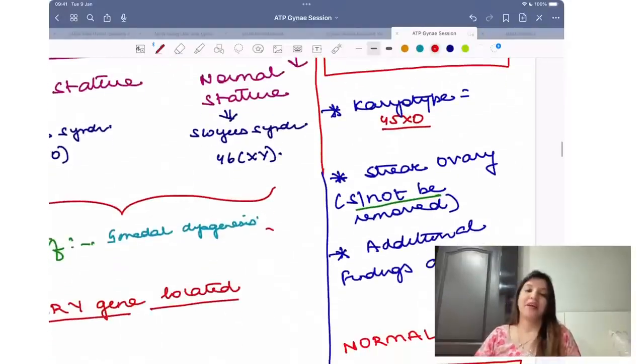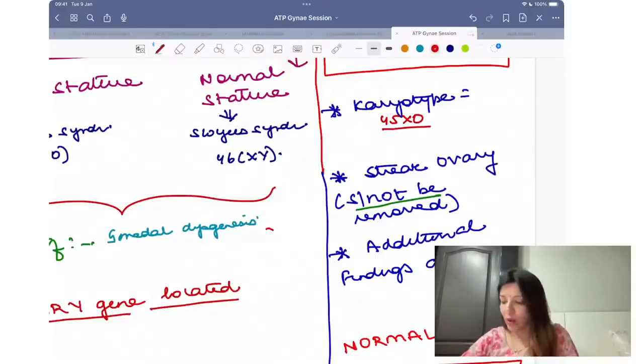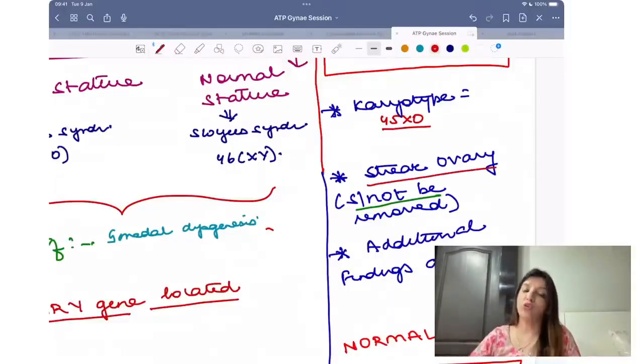Because karyotype is 45XO, that means both X chromosomes are not present. दोनों X chromosomes चाहिए होते हैं proper development of ovary के लिए. In Turner syndrome, because both X chromosomes are not present, that is why the ovaries are not well developed, and that is what is called as streak ovaries. Remember, streak ovaries should not be removed.